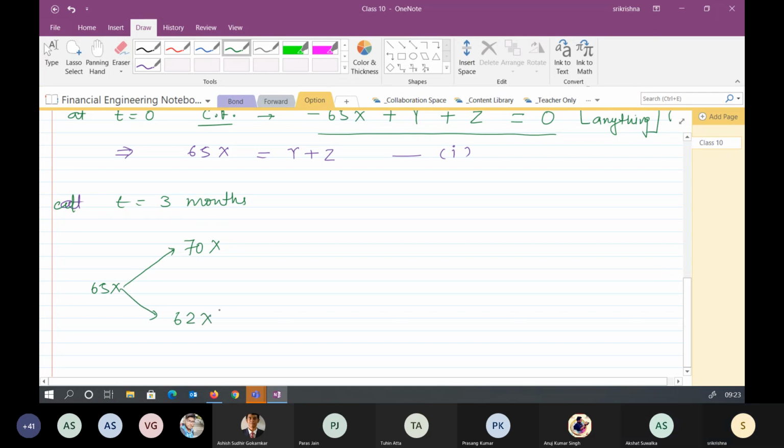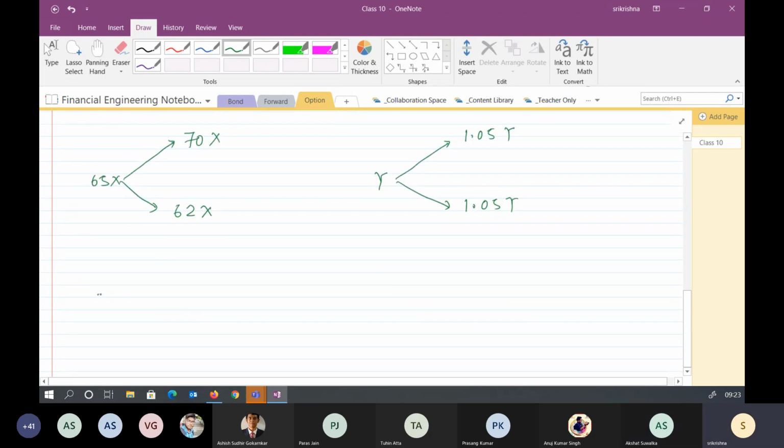Correct? We have taken a loan y. I'm not writing positive and negative here. In the equation, we will write it here. The y value, if you have taken a loan, you have to return back 1.05y, irrespective of whatever happens to the market, whether the exchange rate goes to 70 or 62, still the same amount you need to pay back to the bank from where you have taken a loan. Now let's think about Z.